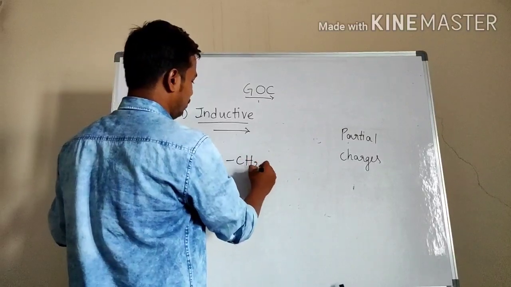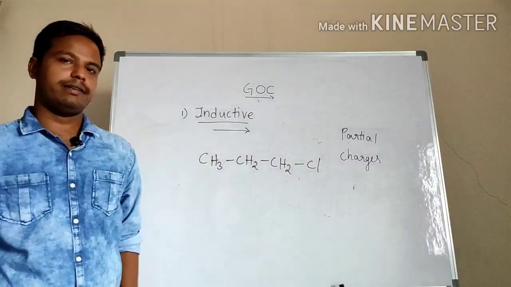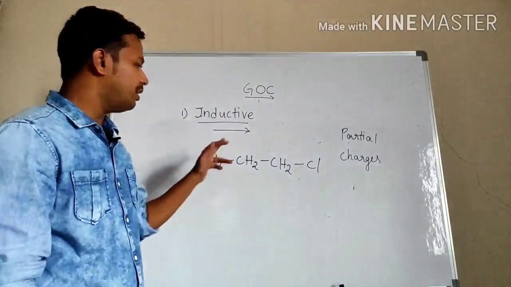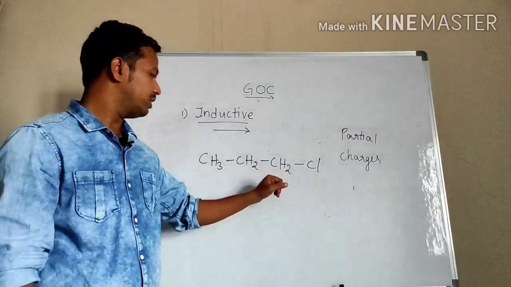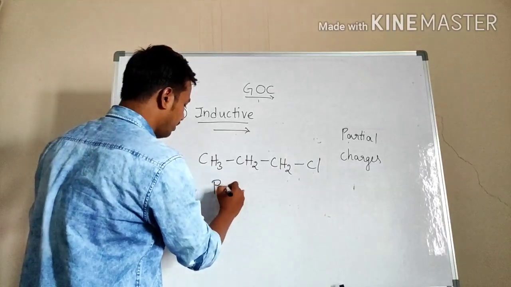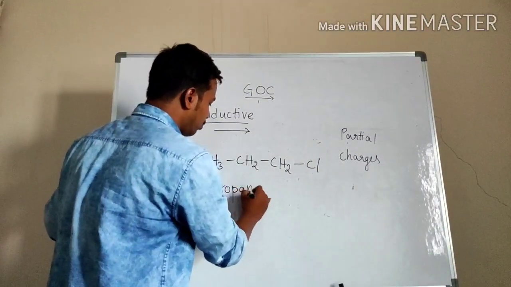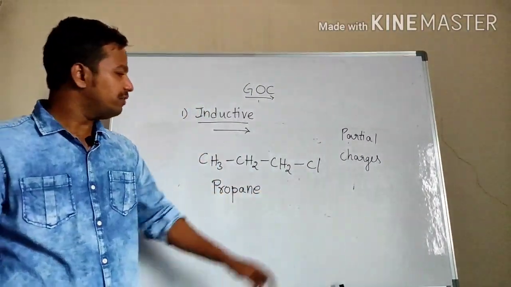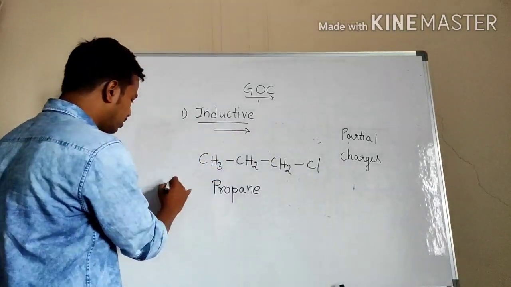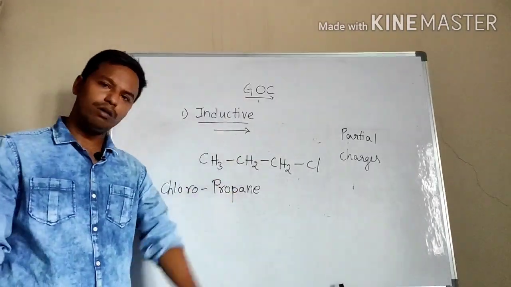CH3, CH2, CH2, Cl. So how many carbons are there here? This is another example I have taken to elaborate the inductive effect. How many carbons are there? 1, 2, 3. 3 carbons means the prefix is prop. All are single bonds, that means it is propane actually. So we have another substituent. What is that substituent? Chlorine. Then directly I can call it chloropropane. So the name of the compound is chloropropane.